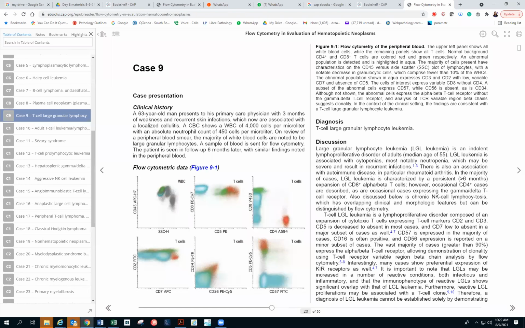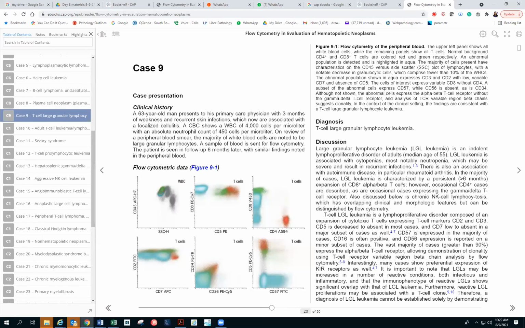So we don't need to read this, but I think 7 is also negative, right, Akanksha? 7 is partially negative, but in the books they say that the 7 will be positive and 5 will be down regulated. I agree with that. There is a subset that is 7 negative over here.